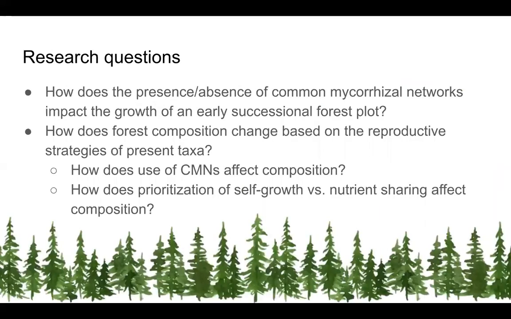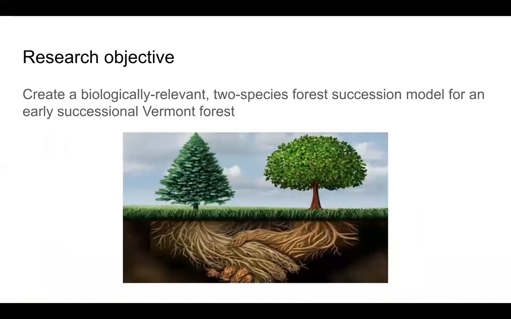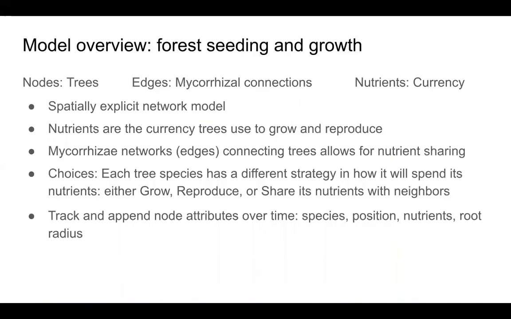Our research questions were, how does the presence or absence of common mycorrhizal networks impact the growth of an early successional forest plot? And also, how does use of common mycorrhizal networks and our reproductive strategies change forest composition? Our research objective was to create a biologically relevant two-species forest successional model for an early successional Vermont forest.